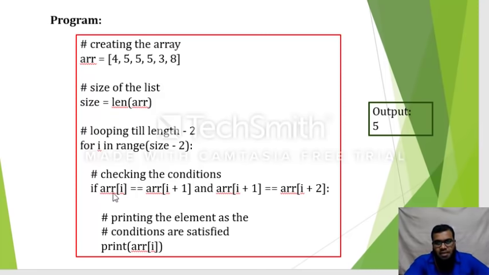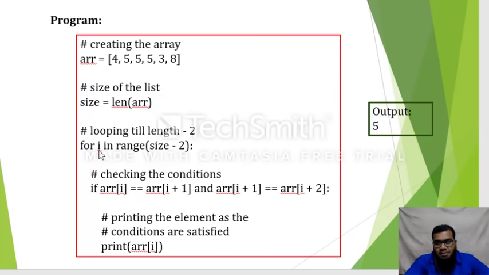Because I value is initially 0, right? So 0 plus 1, ARR of 1, and 0 plus 2, ARR of 2. So now ARR of 1 contains 5, ARR of 2 contains again 5. So 5 is equal to 5. Both conditions are there: 4 is equal to 5 and 5 is equal to 5. 5 is equal to 5 is true, but 4 is equal to 5 is not true. So this condition is not satisfied.